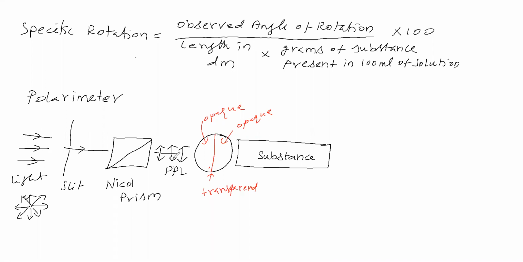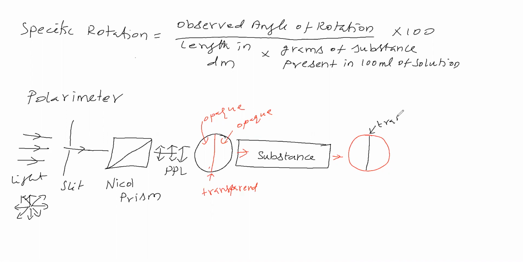Sir, now this plane polarized light passes through this substance and comes out like this. Here we will keep one analyzer. It is a circular disc. In this circular disc, this part is transparent.